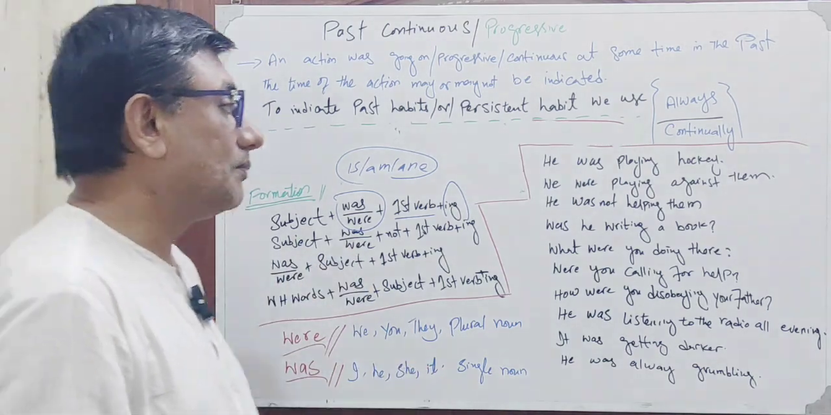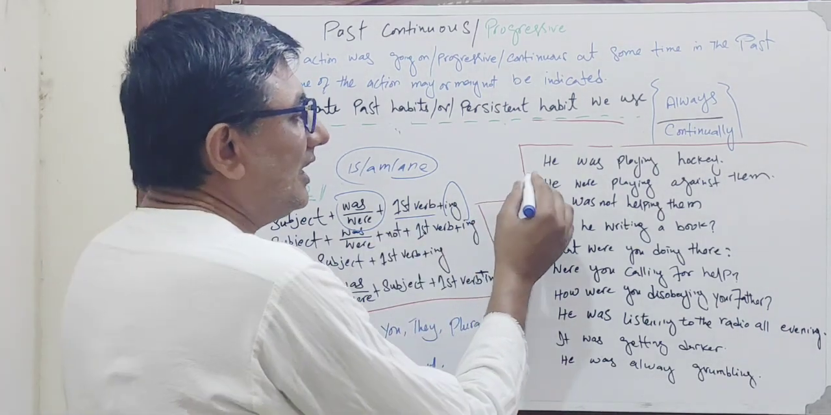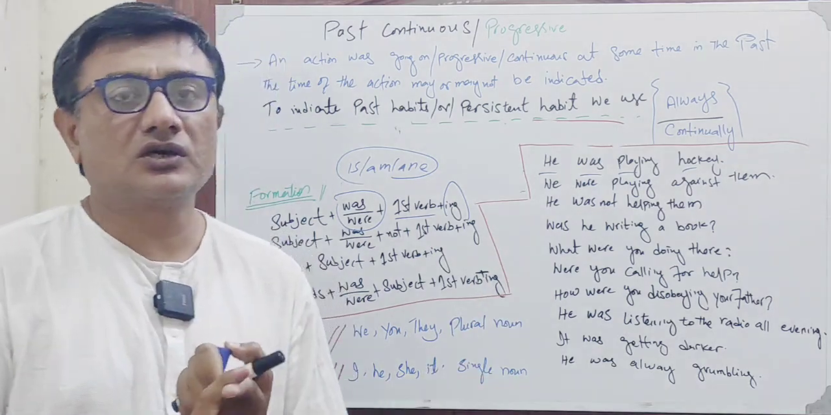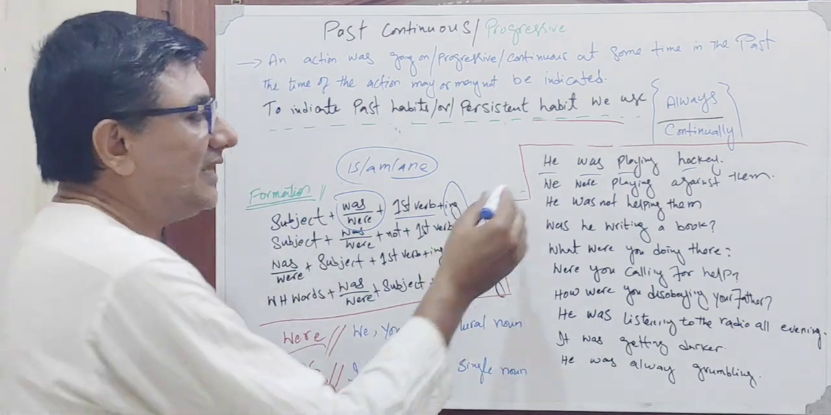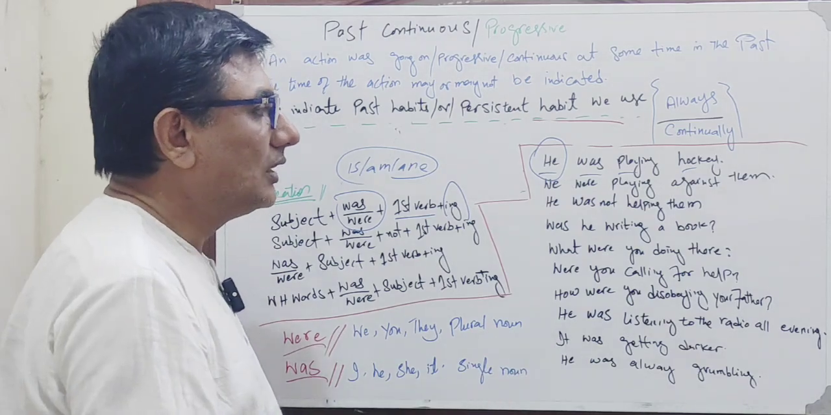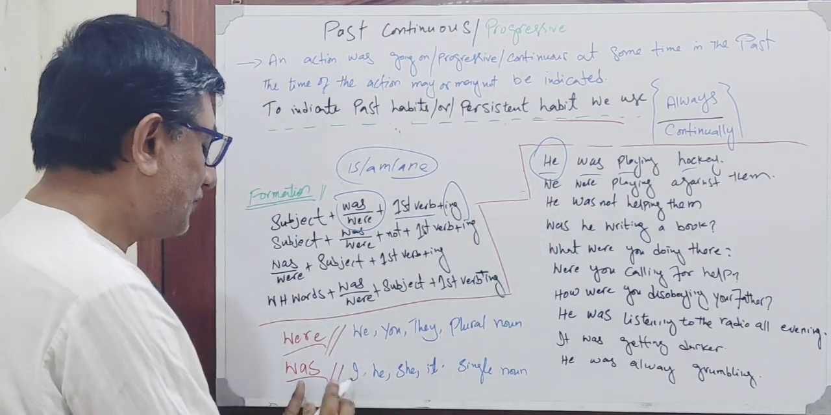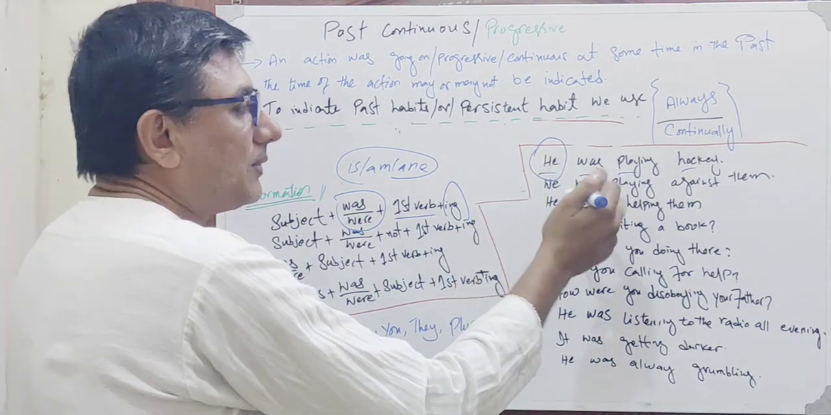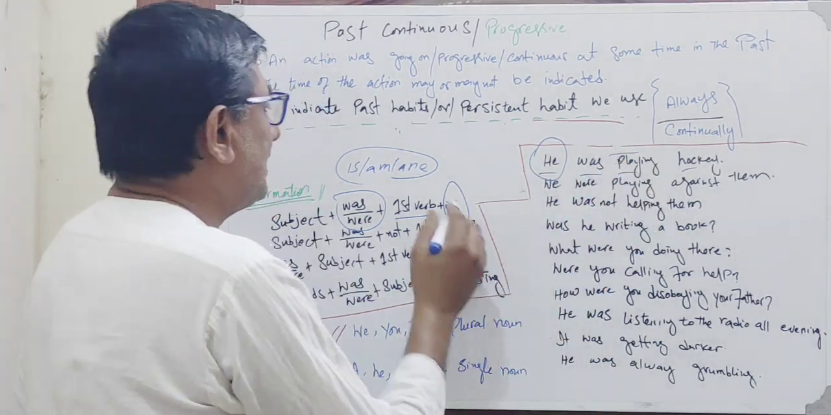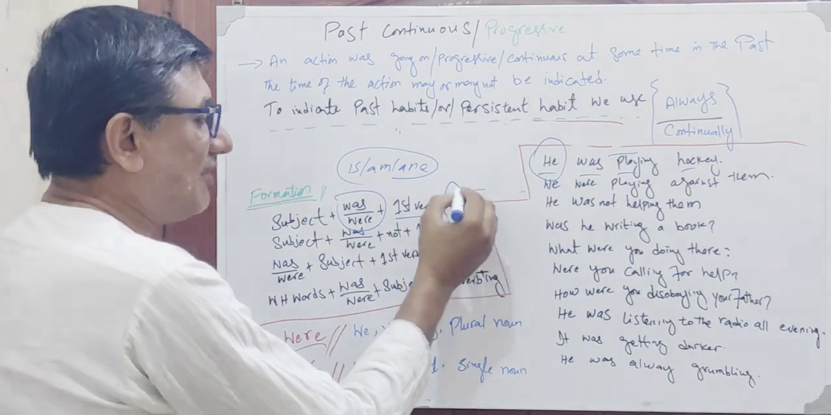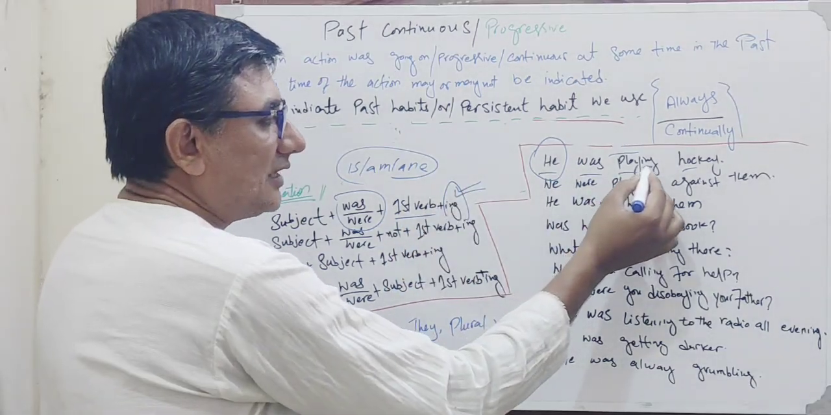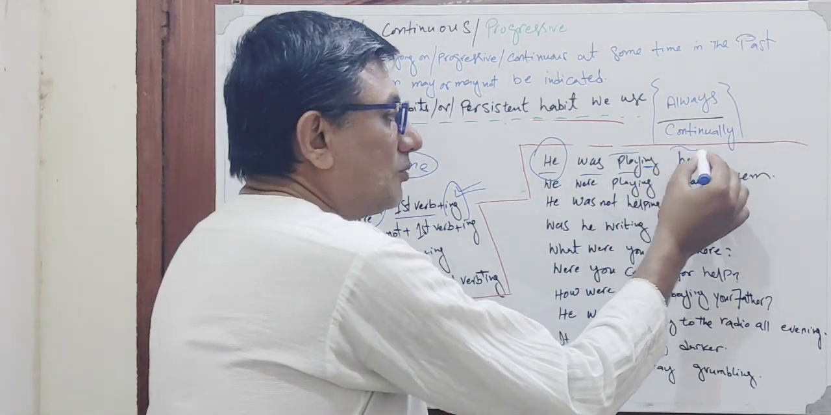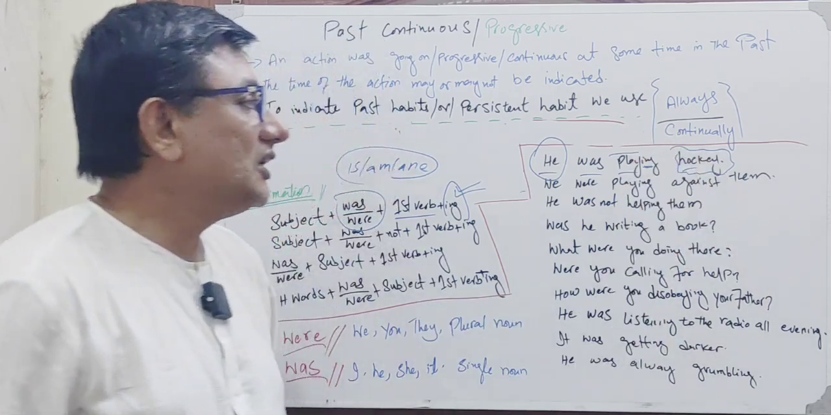And now we have some examples. This is the first sentence: he was playing hockey. Look, it's a simple sentence, meaning he was playing hockey. You can change the words. He is our subject, and with he we will use was, because he is the third person. Play is the first form of verb, and from our formation it is evident that we are going to place ing alongside play. So he was playing. And what? Hockey. Hockey is a name of a game. It's a noun. He was playing hockey.